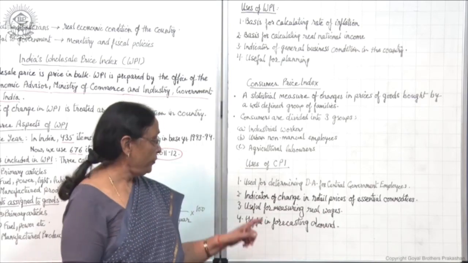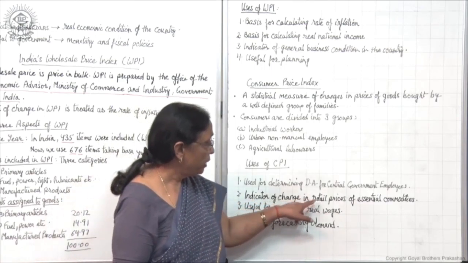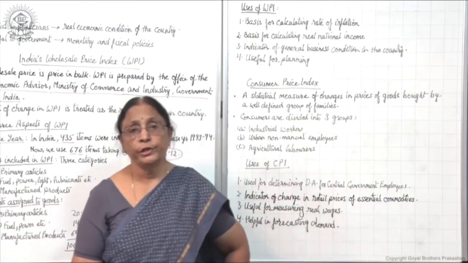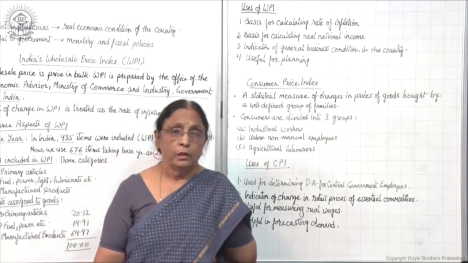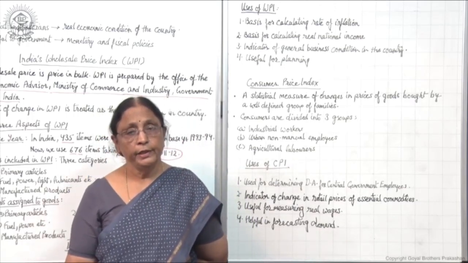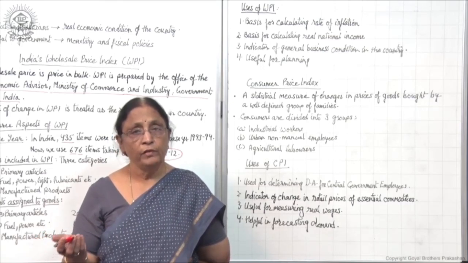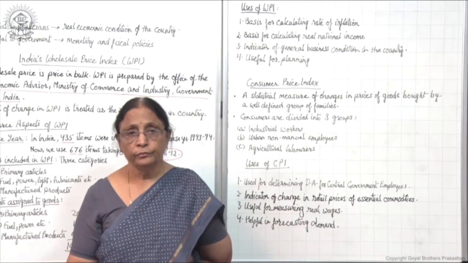Clear? Then second, it is an indicator of change in retail prices of essential commodities. Consumers are concerned with retail prices generally, right? And retail prices are the prices which we have to pay when we purchase a commodity at the counter.